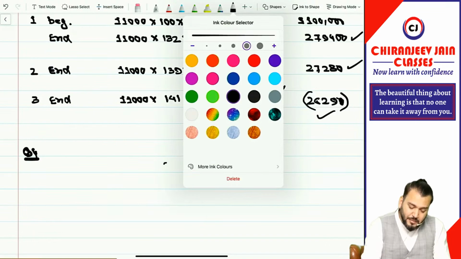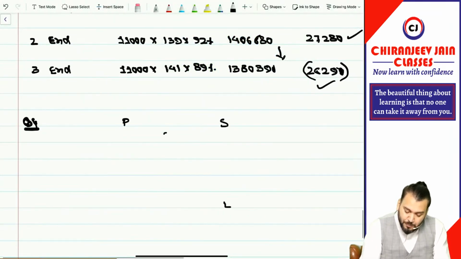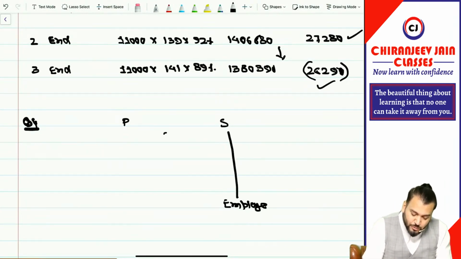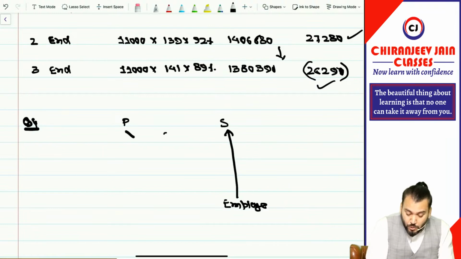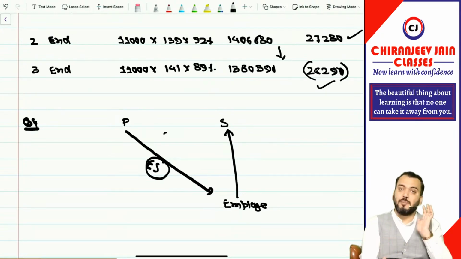Group SBP plan means there is one subsidiary company, one parent company, and an employee of the subsidiary company. The employee provides services to the subsidiary company, but who will allot the equity shares? Equity shares will be given by the parent company. So this type of question is known as a group share based payment plan.